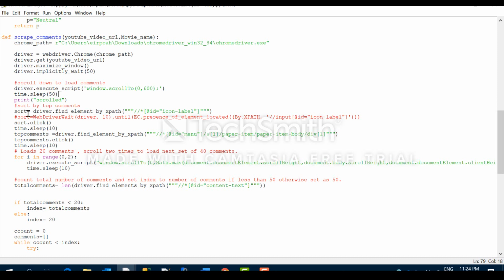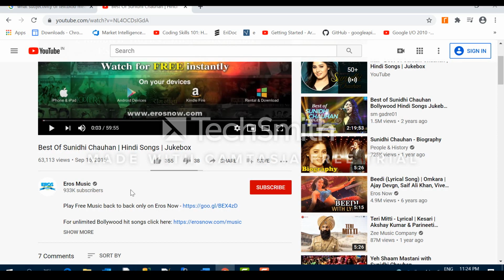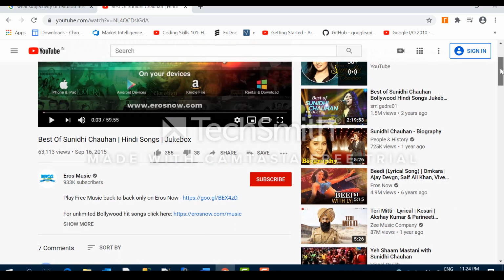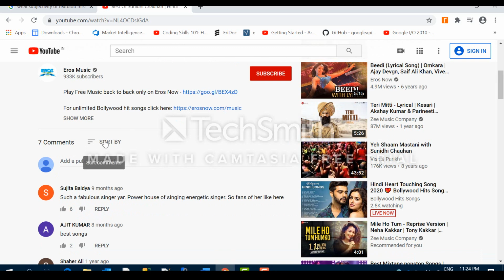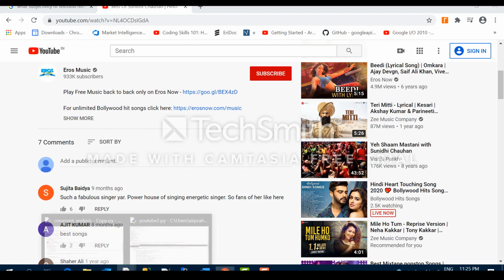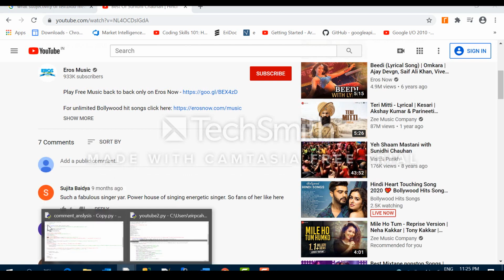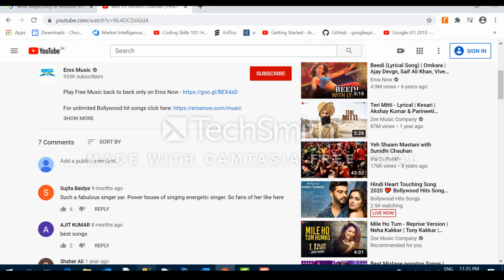Then we have to sort it using that sort by. I mean, see, there is a sort by button here where you are sorting by top comments. Okay. Then only the important comments will come, which got more likes or replies.